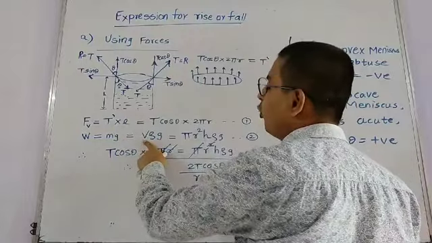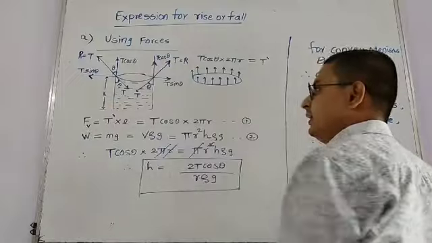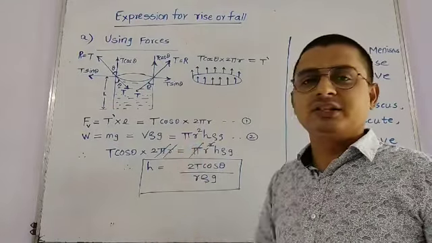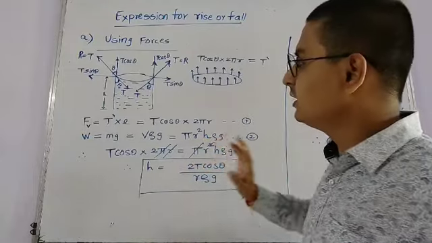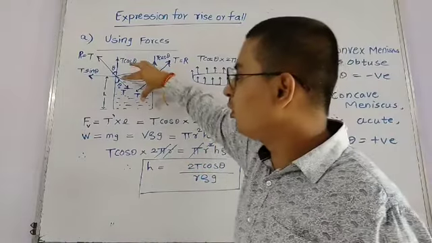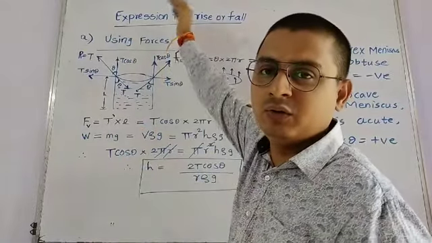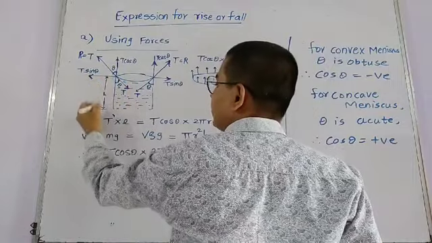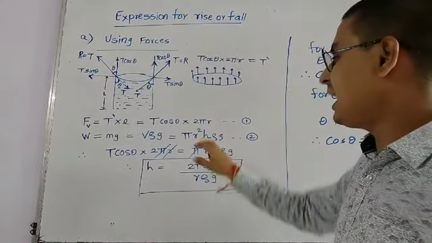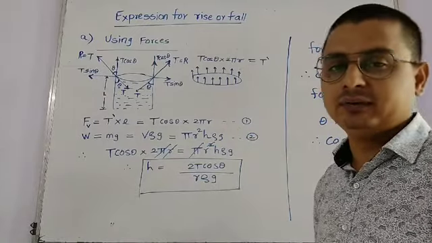Again we can take volume into density, and the volume of the capillary tube, which is in a cylindrical shape, will be pi r square h rho g. This is only the volume of liquid present here. I am not talking about above the surface of liquid. This is only up to the height h. Okay, so pi r square h rho g will be the weight of the liquid.